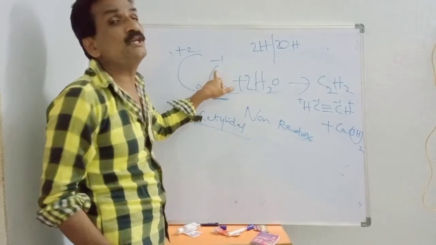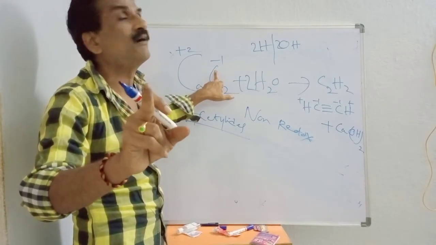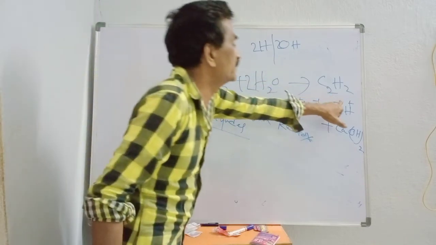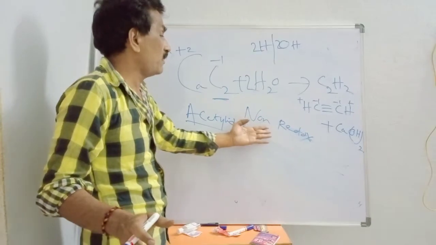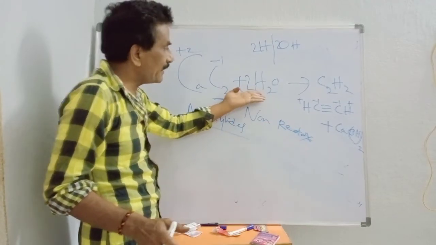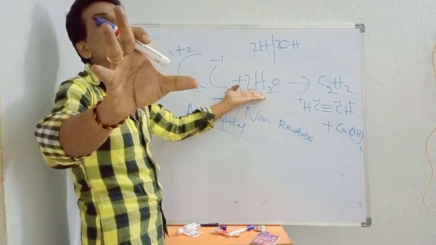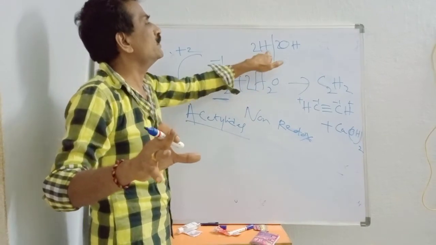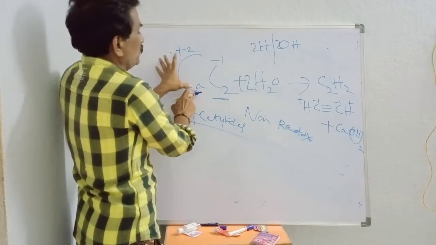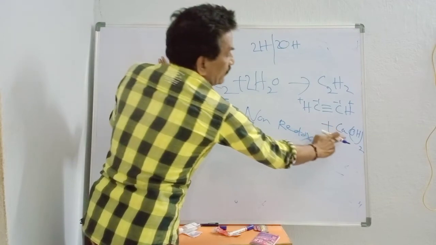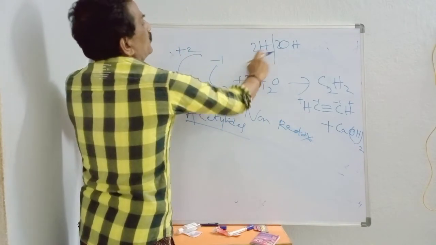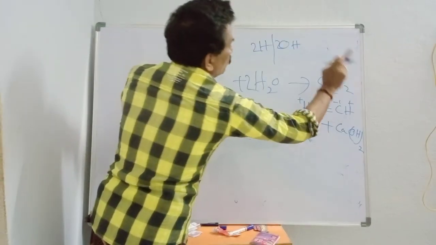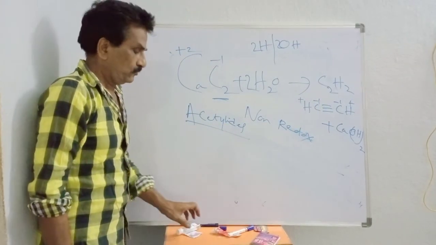There is no change in oxidation state of carbon here and here. So minus 1, no change in oxidation state, so non-redox reaction. To balance this equation, I have to mention 2H, 2OH. Calcium reacts with 2OH and converts to calcium hydroxide. Here carbide C2, here 2H, nothing but C2H2. So, that is all.